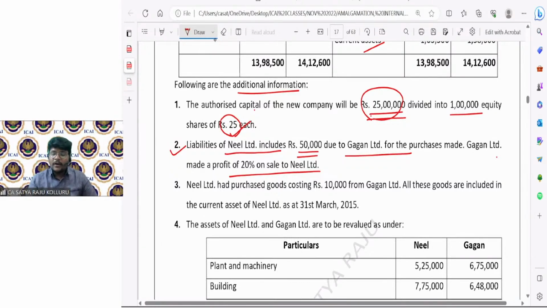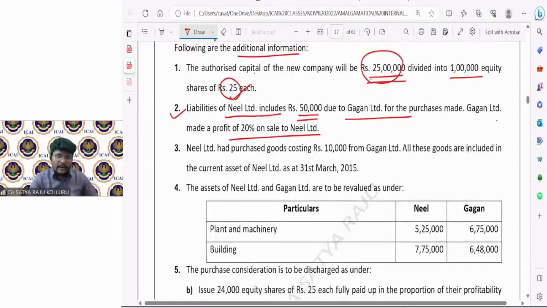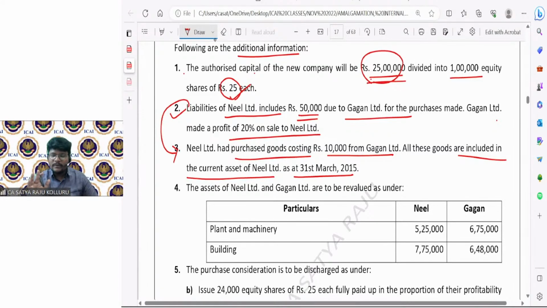No need to check about these transactions, unnecessary waste of time. But if they ask to provide accounting treatment in the books of the purchasing company, then I should eliminate the intercompany owings and work out the stock reserve. But for the time being, you can ignore. Neil Limited has purchased goods costing 10,000 from Gagan Limited. All these goods are included in the current assets of Neil Limited as at 31st March 2015. Still, this point is related to computation of stock reserve only. You can ignore. Almost points 1, 2, 3 have no relevance for my PC.